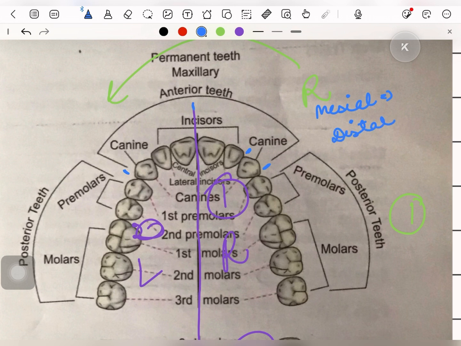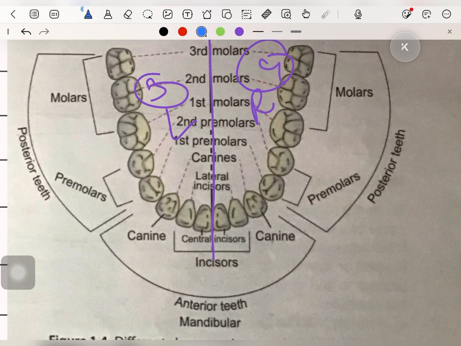Okay. So from the distal surface of the canine of one side to the distal surface of the canine of the other side, all the teeth that come in between are called the anterior teeth. The same is the case in the mandible. From one canine to the other canine, these 3 are called the mandibular anterior teeth.